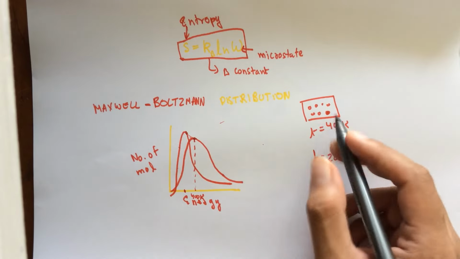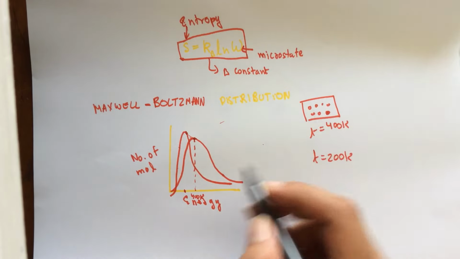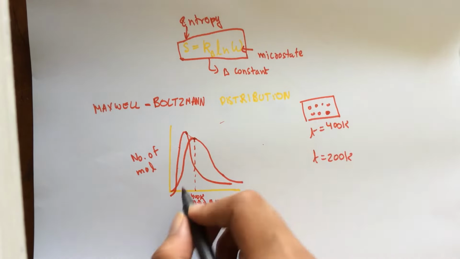Because even if I change the temperature, the amount of molecules will remain the same. But at the same time, the energy has to decrease. Hence, this new curve is narrower and taller than the original curve. Now, if the temperature was 600 Kelvin, my graph would look something like this. This is broader but shorter. So this is the Maxwell-Boltzmann distribution.